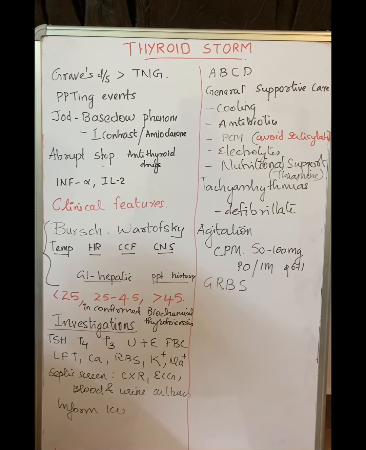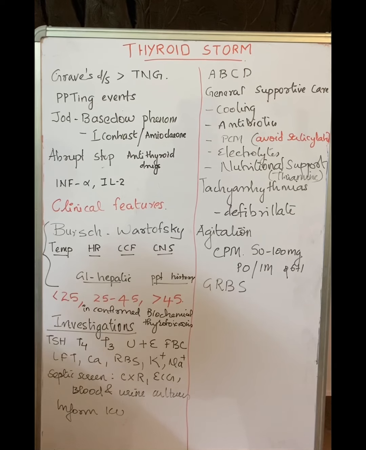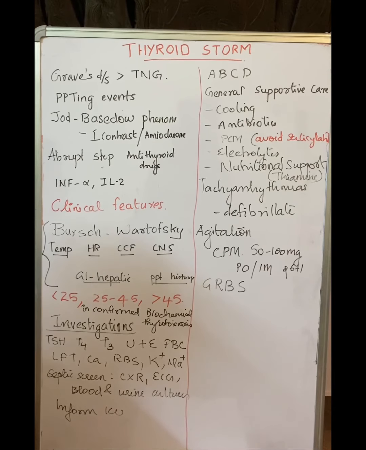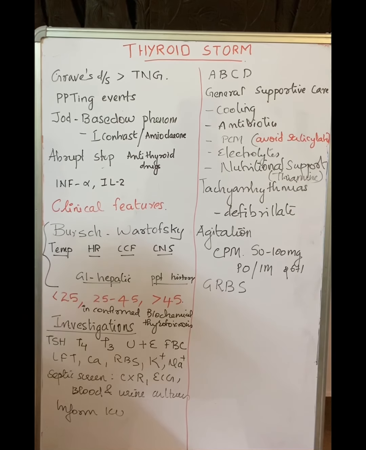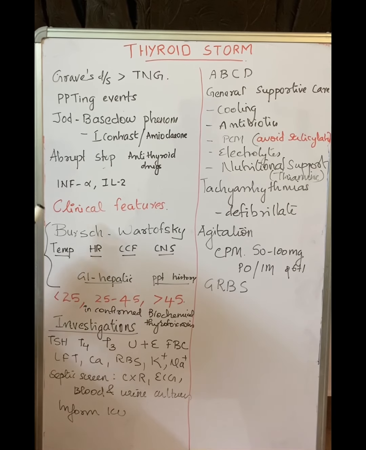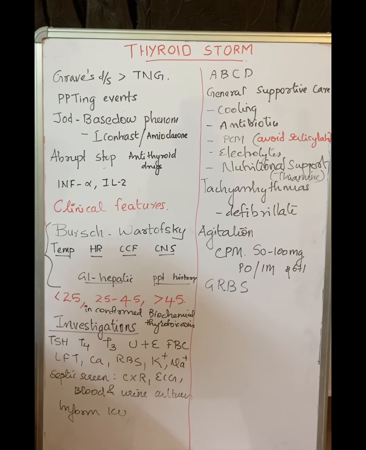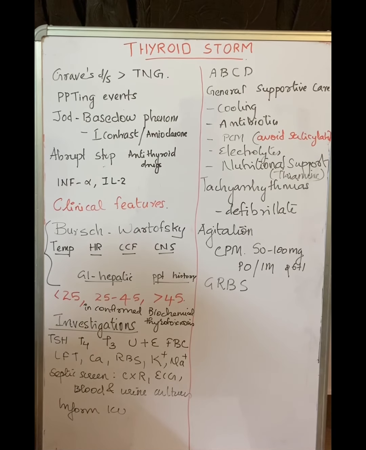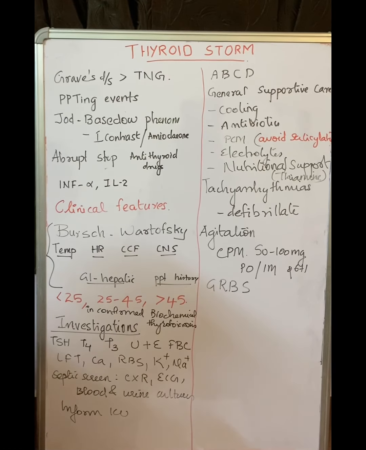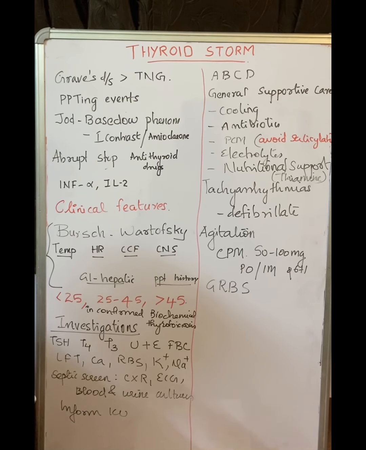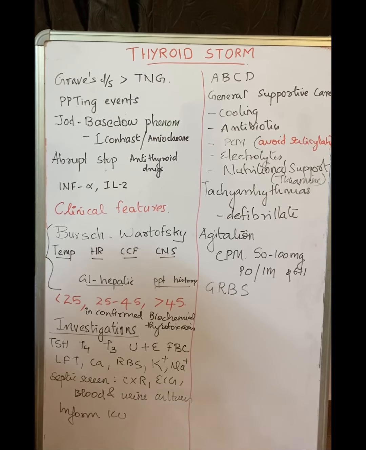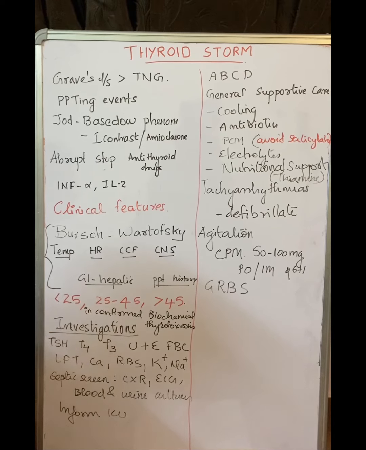As we used to learn in our surgery classes, there is the Jod-Basedow phenomenon, in which a patient suffering from thyroid toxicosis, like a person with Graves' disease, receives a large amount of iodinated contrast, or is receiving amiodarone. This patient is receiving a large amount of exogenous iodine, and all this iodine will be incorporated into the thyroid gland, and that will increase thyroid hormone production. That is the underlying principle behind the Jod-Basedow phenomenon, and it can result in precipitation of a thyroid storm.